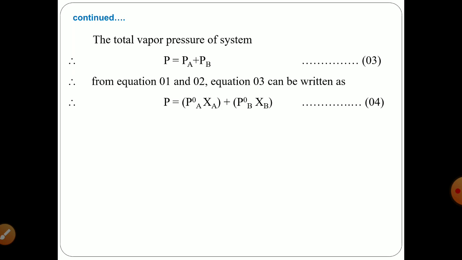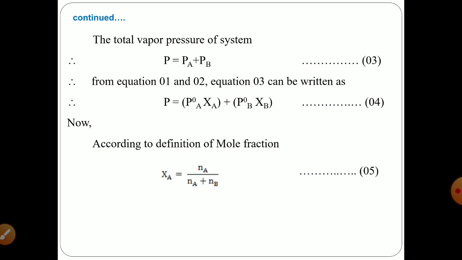Now, mole fraction is defined as the ratio of the number of moles of an individual component to the sum of the moles of all the components. Putting this definition into a mathematical expression, we have XA is equal to Na divided by Na plus Nb, whereas XB is equal to Nb divided by Na plus Nb, where N represents number of moles and X represents mole fraction.